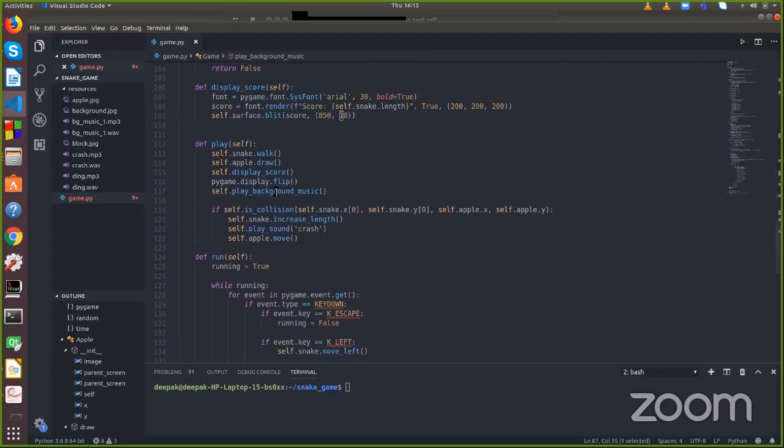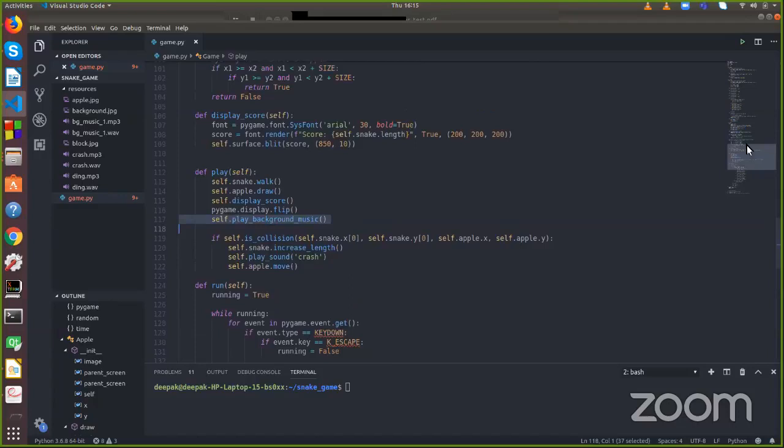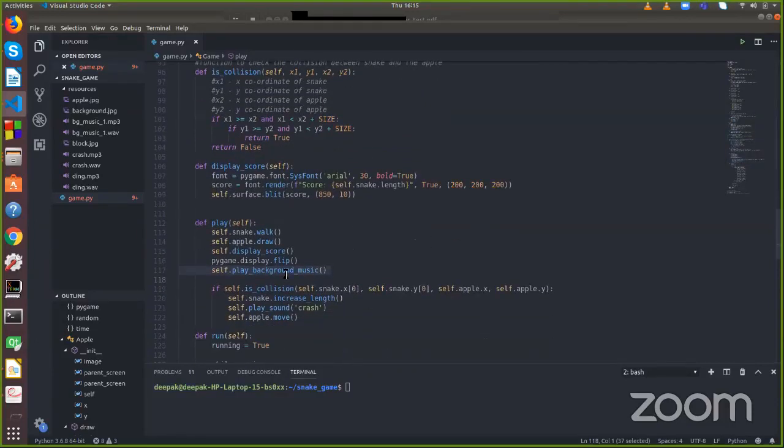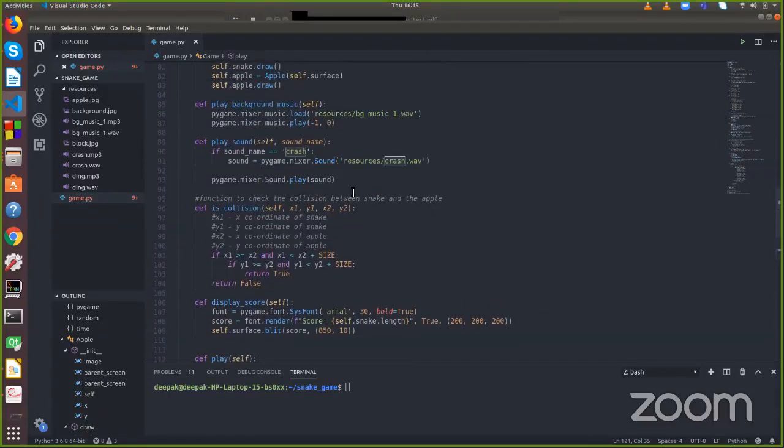Here I have called the background music function, self.play_background_music, and I've implemented the same function over here. This is the background music function written in Python, which is used to play the background music in the game. We have called this function inside play. I hope the background music will work, and we'll update this sound using ding. Whenever the snake hits the apple, the ding music will be played.